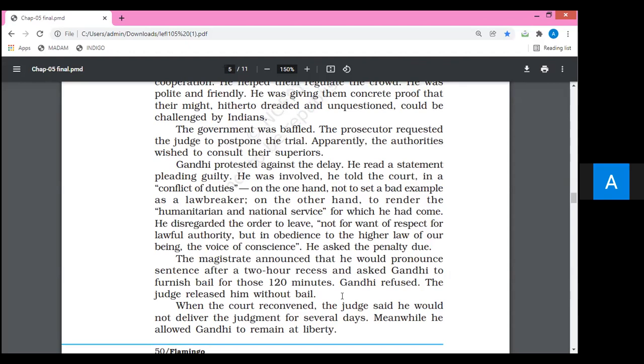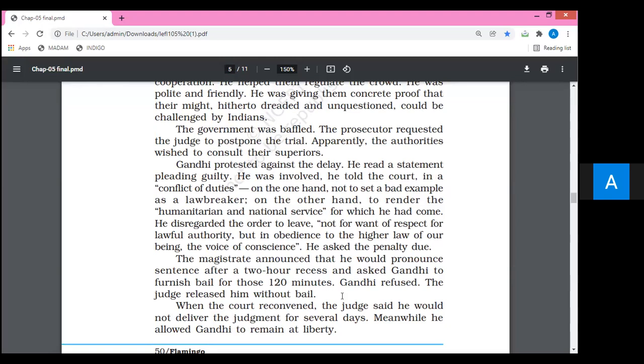Yet he asked Gandhiji to furnish bail. But do you just note the meaning of bail? Bail is a sum of money. Just note it down: a sum of money to be deposited for the temporary release of any accused person.